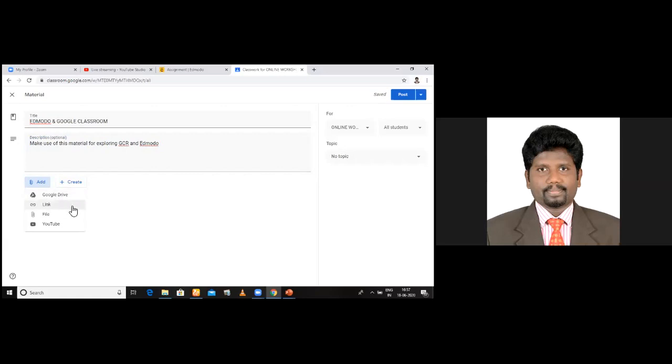If you find any material, very beautiful material on the internet, just go on the top. You copy this link and put it here in the link box. So, it will come. Okay. And the third one, file. What do you mean by file? From local computer, you can upload. And the 4th one, you can upload YouTube material if you have.